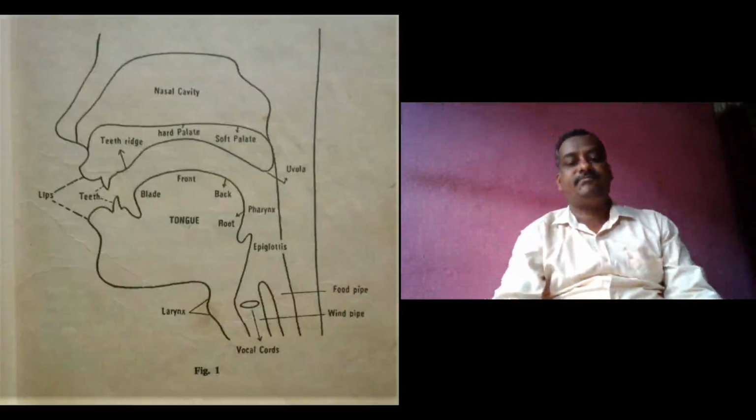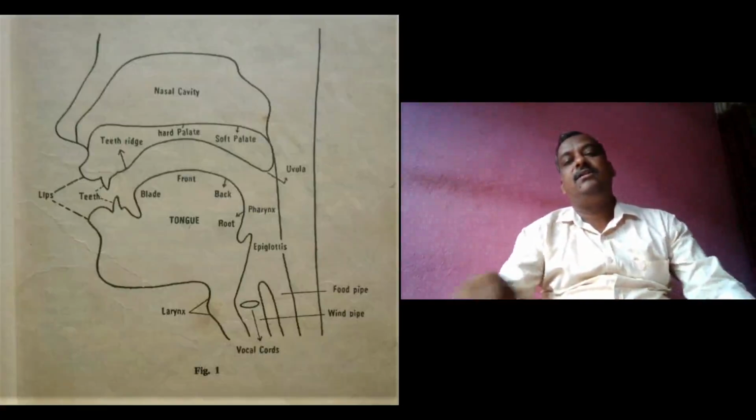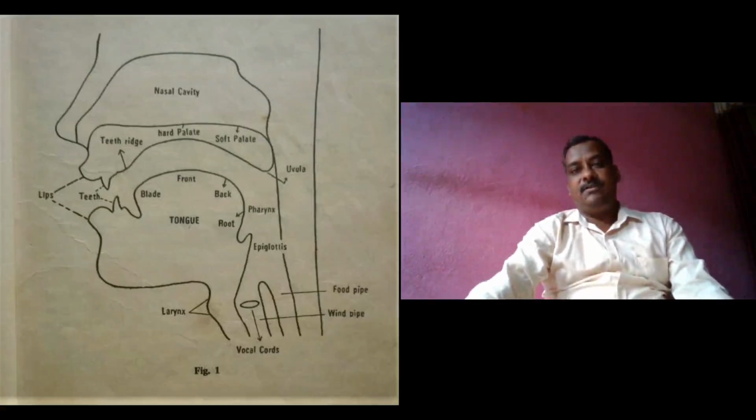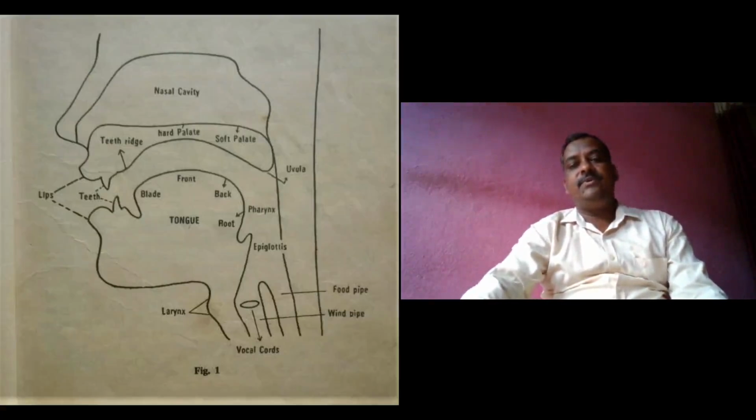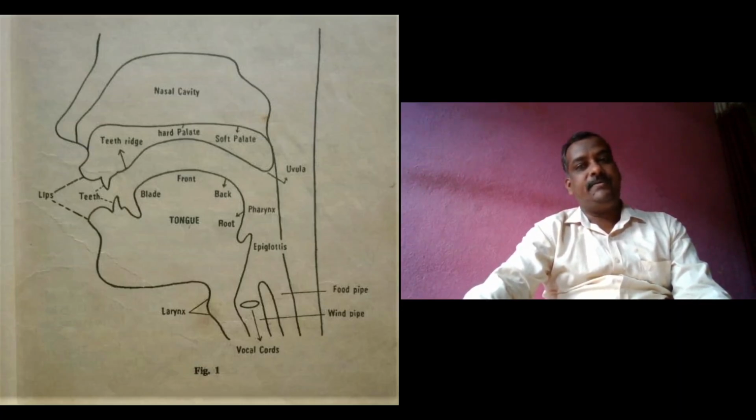Dear friends, in the last lecture, we have seen the phonatory system. In the phonatory system, we have seen the larynx, commonly known as Adam's apple, which is situated at the top of the windpipe.